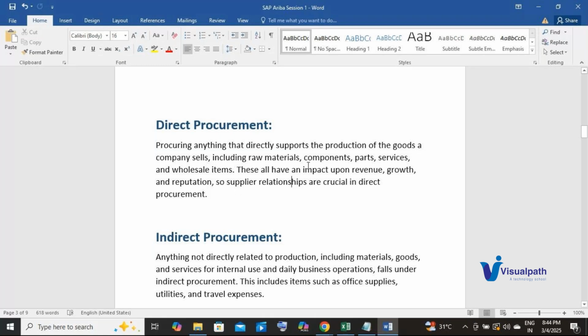If we stick with the example of the biscuit manufacturing company, what is needed to manufacture the biscuit? Flour is our main component. Then we might need butter, sugar, and baking powder as well. All these raw materials are needed to manufacture the biscuit.